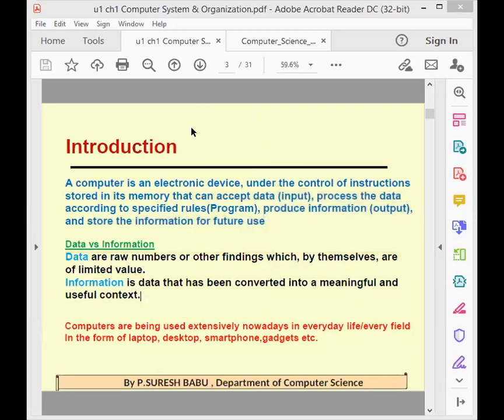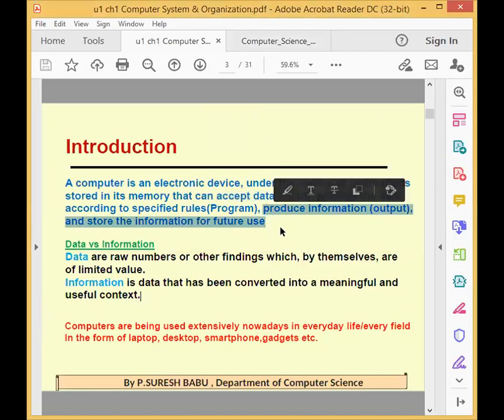So this is the process. It accepts the data, processes the data, produces information, and stores the information. See, the first two are data, the last two are information. That is meaningful data. Meaningful processed data is called information.